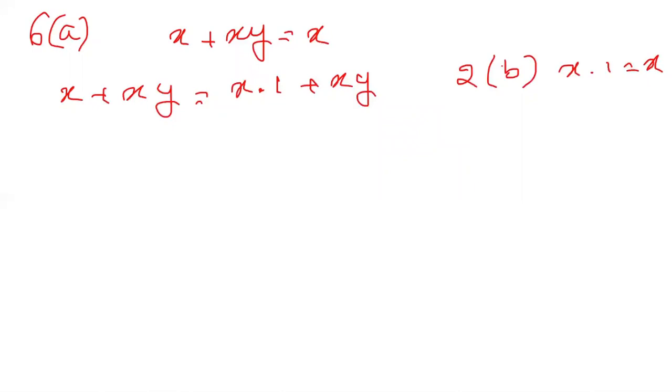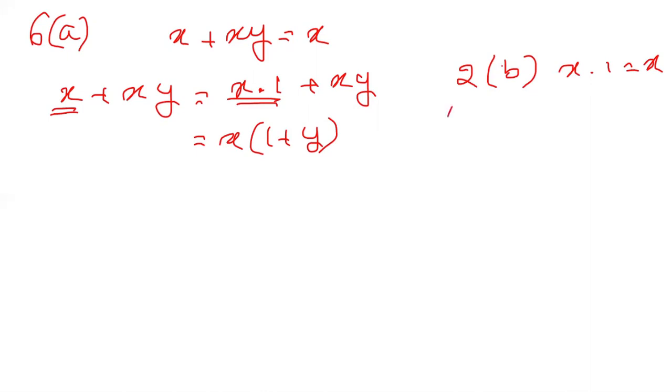So in place of x, I can replace x by x dot 1. Then I can write this as x into 1 plus y. Which postulate is this? That is 4a.